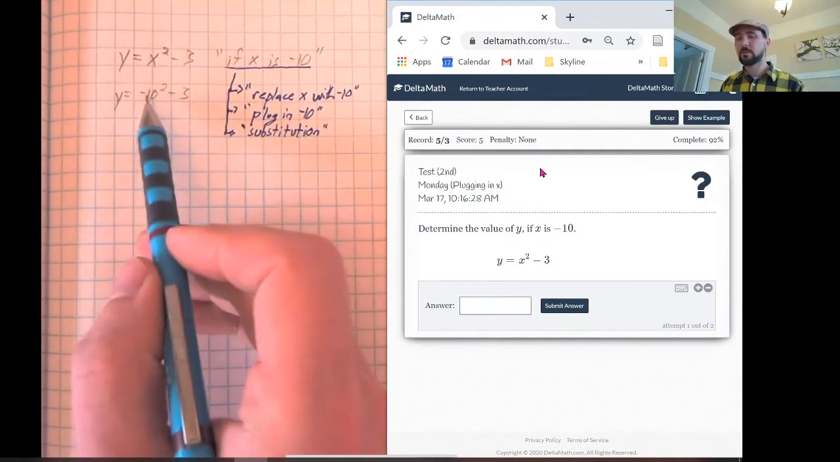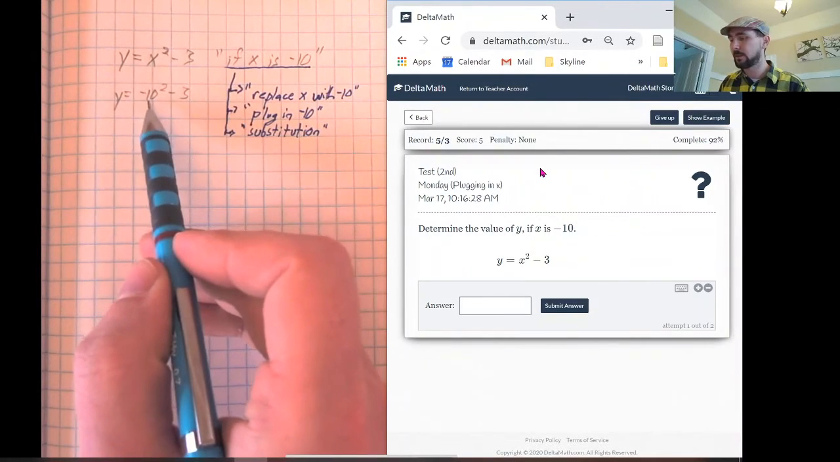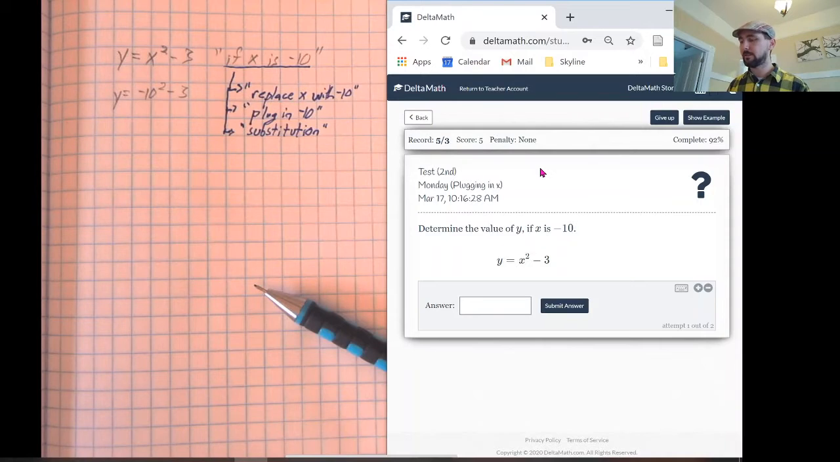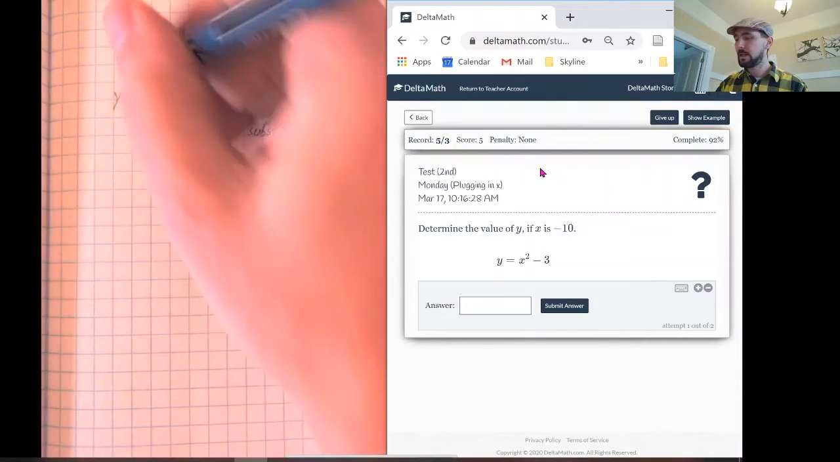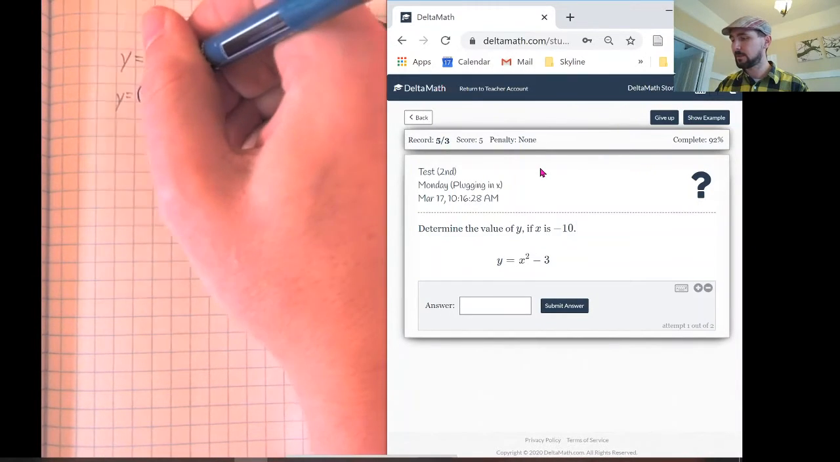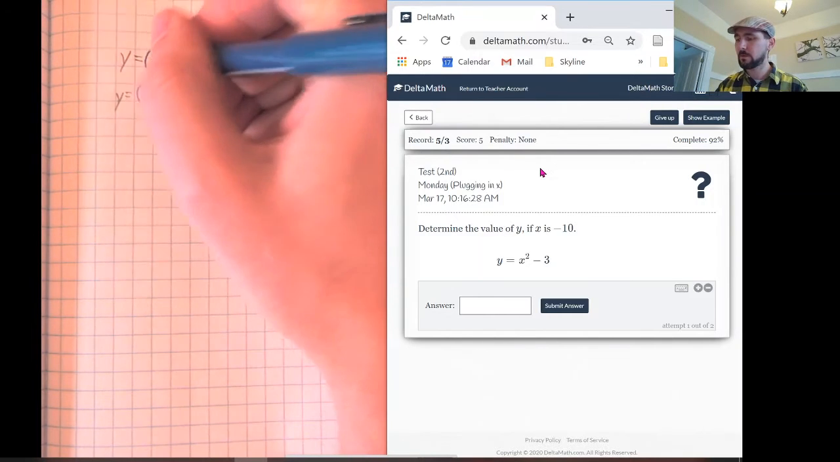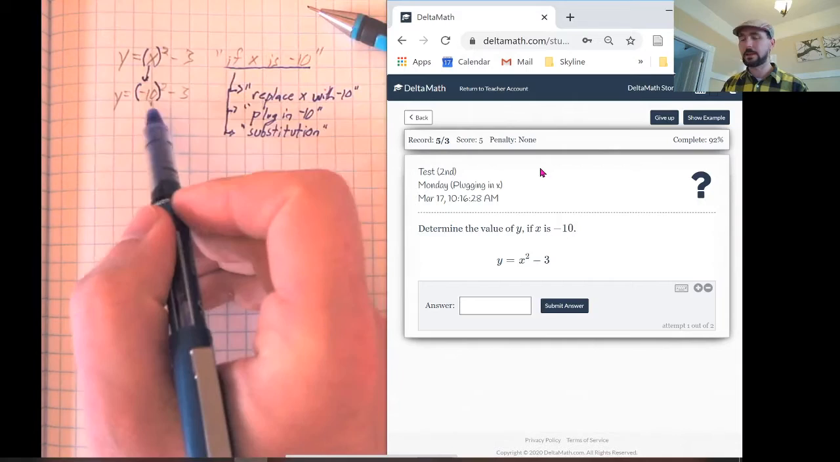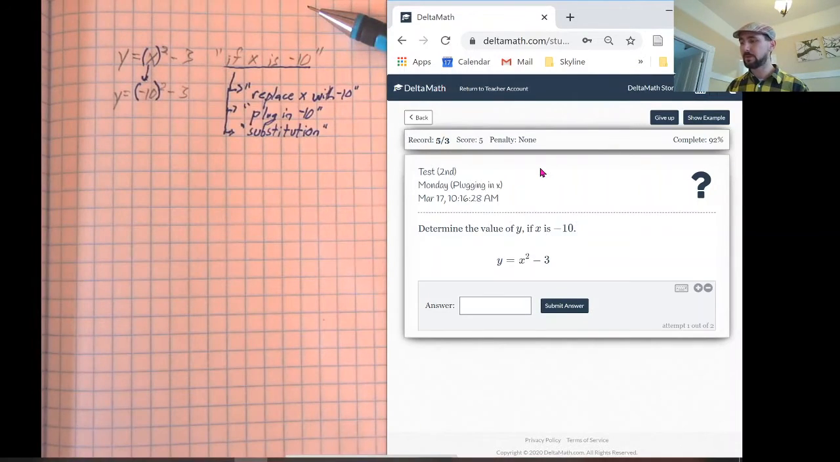I want to do this example because I want to be really clear about what to do with this negative 10. In fact, before we go any further, I'm going to take this negative 10 and put it in parentheses. I'll do it for the x up here as well. Do you see how the x got replaced with the negative 10 here? And I'm putting the negative 10 in parentheses.